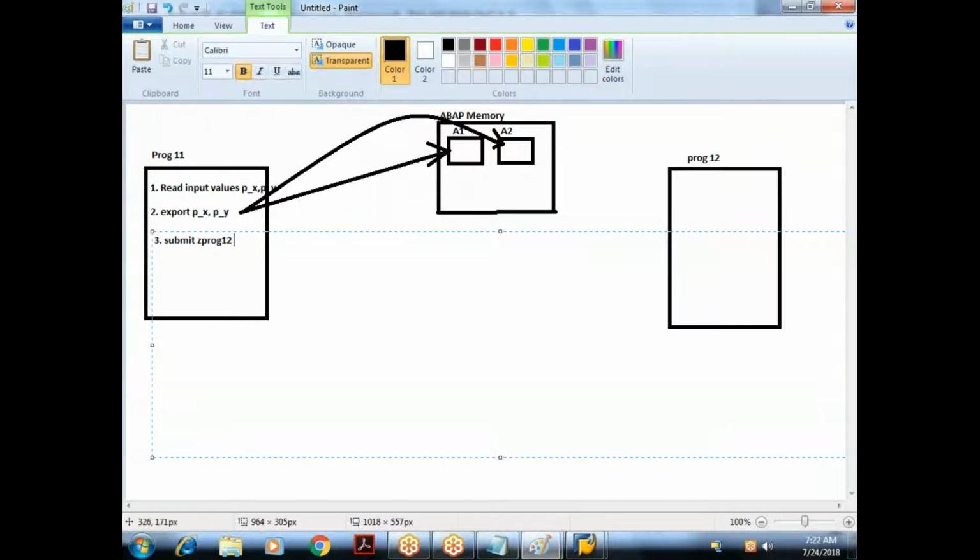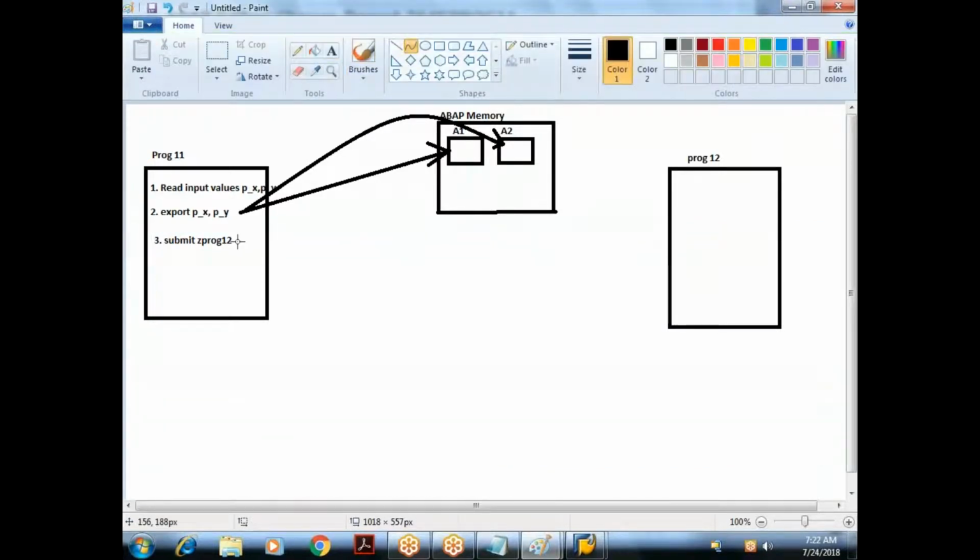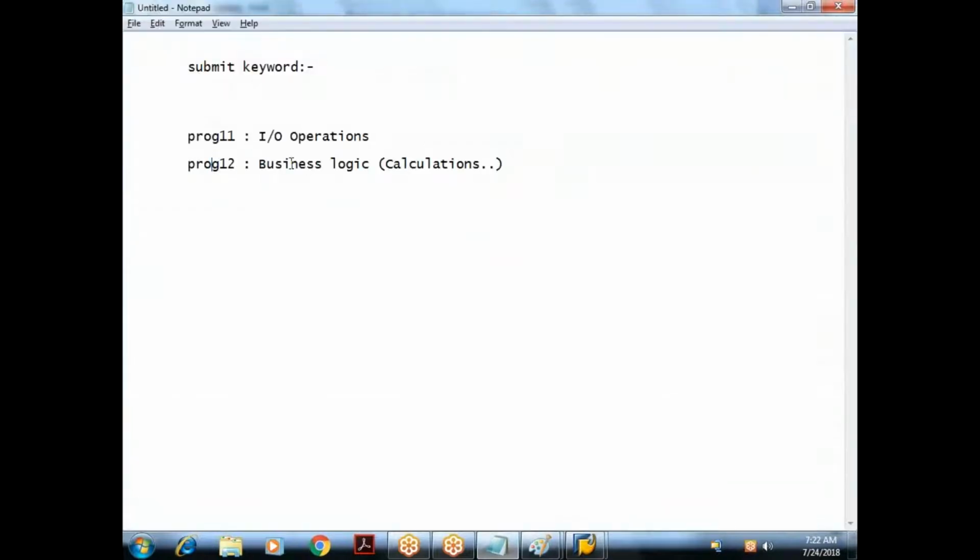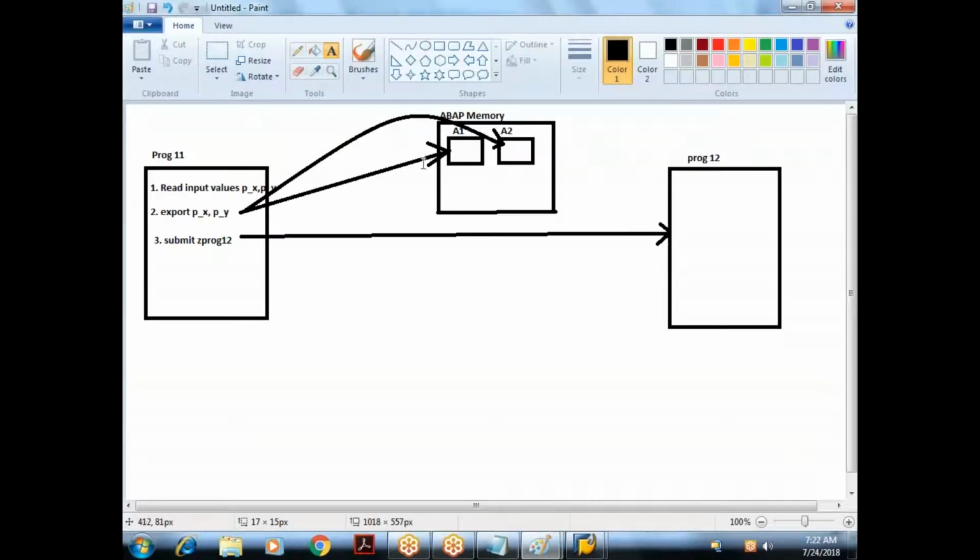So no problem. When I say submit, control will be transferred to the target program. This is my third step where the control is transferred to the target program. What is the job of this target program? It has to take care of the business logic, which means it has to do the calculations based on the input values. So in order to do the calculation, it should access those values now.